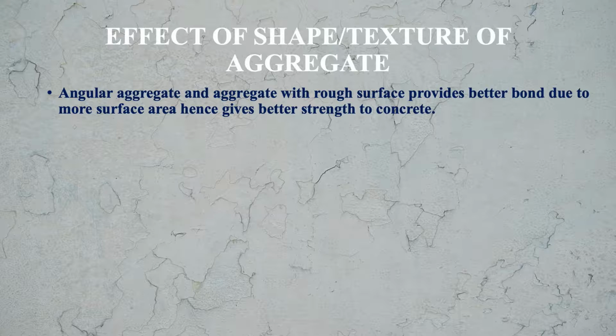So angular aggregates and aggregates with rough surface provide better bond due to more surface area, hence give better strength to the concrete. Better bond means better strength of the concrete.